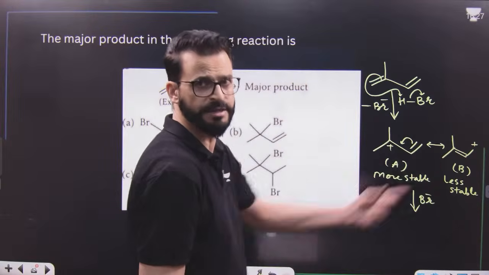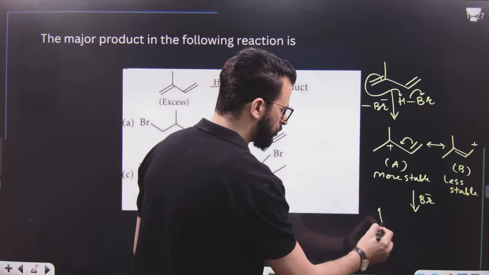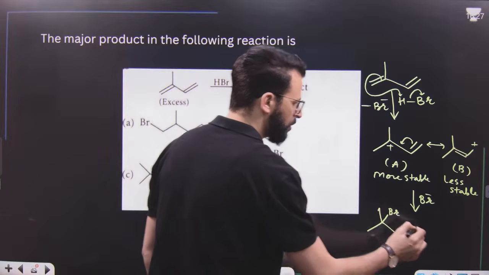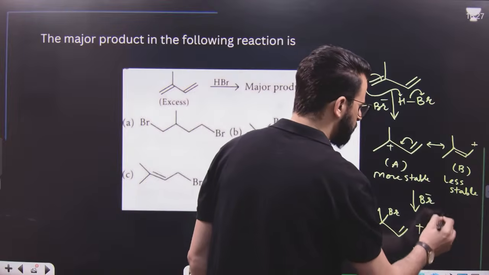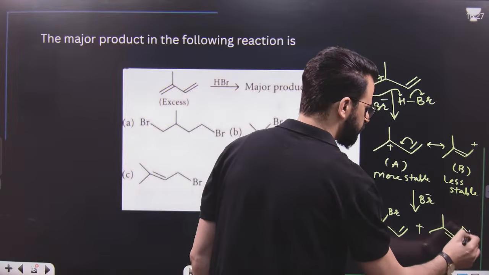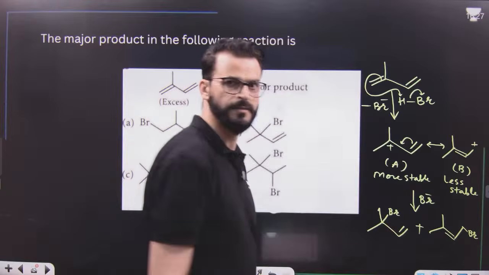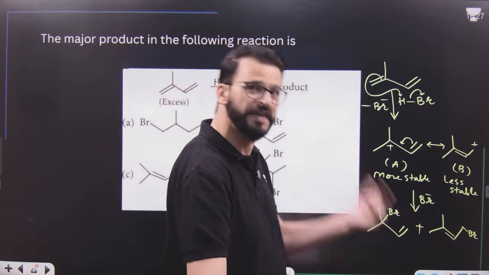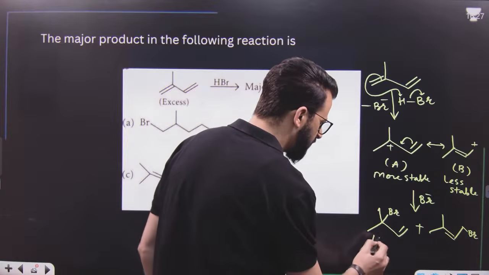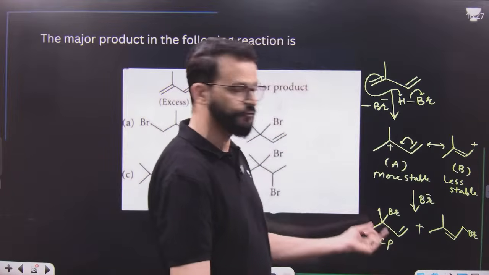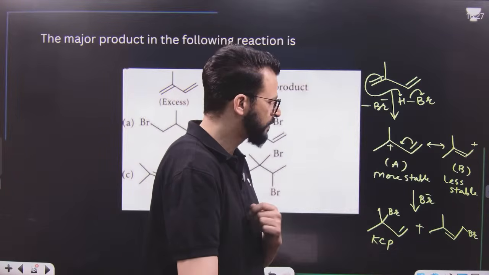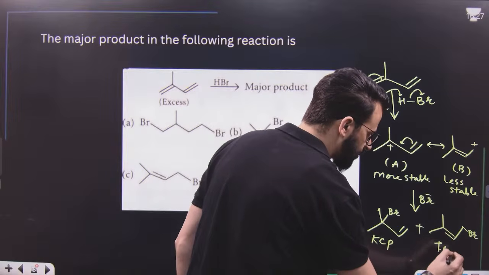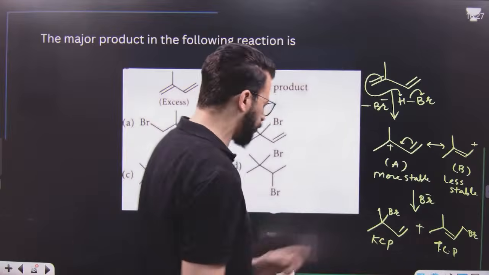There will be no rearrangement basically in these carbocations now. So the final product can be like this. Either Br goes to this position or Br goes to this position. Have a look. This is formed from the more stable carbocation. That means this can be formed very easily. This is the kinetically controlled product. The rate of formation of this will be very, very high. This is the thermodynamically controlled product because this product is more stable as compared to this.